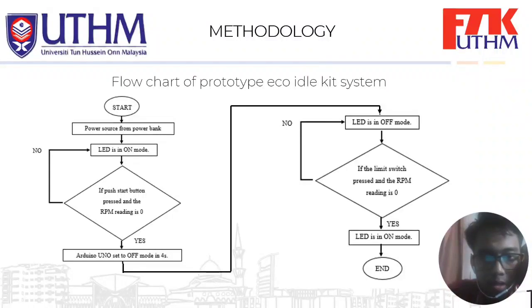From the eco-idle system, the prototype starts with the power source from a power bank and the LED in on mode. The LED indicates that the engine is started. After that, if the push button is pressed and the RPM reading is 0, the Arduino will be set to off in 4 seconds. That means the engine is set to turn off after 4 seconds. To start the engine, the limit switch needs to be pressed and the RPM reading needs to be 0. From that, the Arduino will be set to start the engine. The LED is on, which indicates the engine is on.